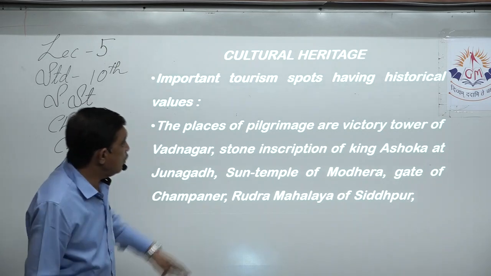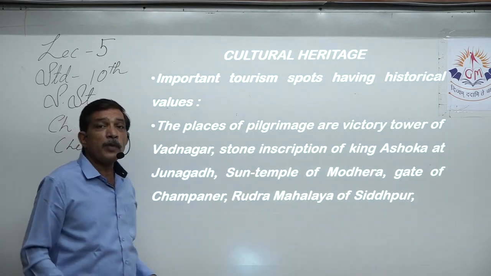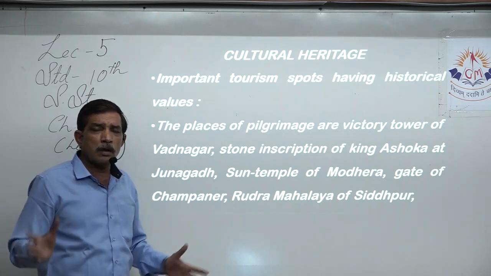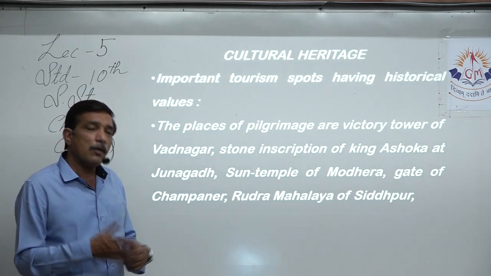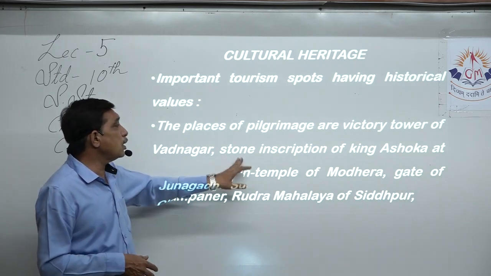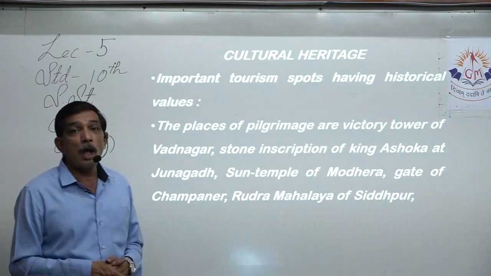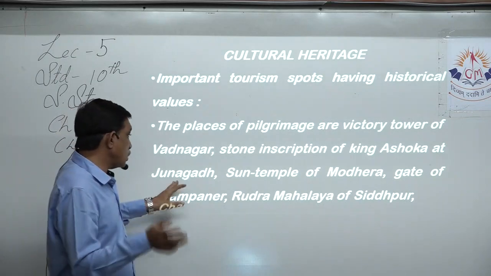Such stone inscriptions are all over the country, and we find them even outside the country. Wherever Buddhism spread, we find these stone inscriptions of King Ashoka. One of them is at Junagadh, which is quite famous.